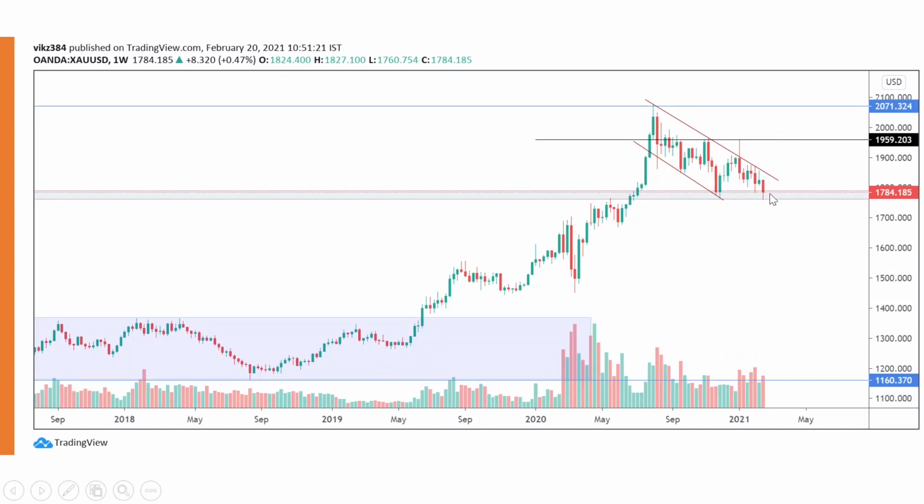Let's discuss gold. If you see, this range was marked from a very long time. If you see my previous videos, the levels have not changed, they are still the same, and this demand area was marked long back. Now gold has come here, we can see a rejection candle here and a bounce is possible from here. The reason for the decline in gold was the increasing bond yield in the US. The 10-year yield has increased and it has surpassed 1.34 now, which is a concern. But we will see the chart and try to find out whether that will continue or fizzle out.